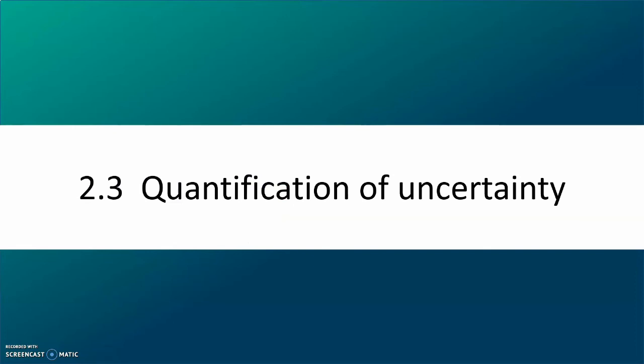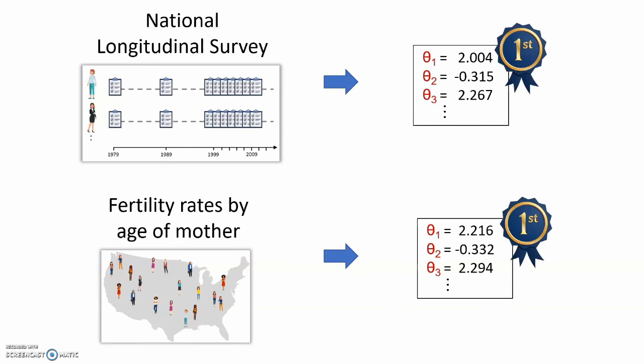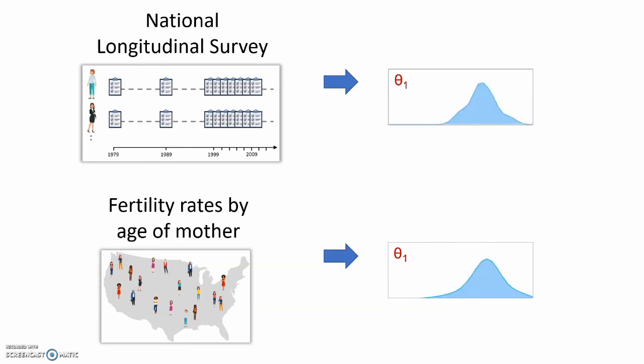Quantification of uncertainty. So here's what we did again. Using the two datasets, the National Longitudinal Survey and the fertility rates, we learned the birth probability parameters. We can display the learned parameter value like this. Here the value 2 is a line a bit further right from 0, and the value 2.2 is a bit further right still. But in fact, Tree of Knowledge does not learn single optimal parameter values like this, instead it learns probability distributions. These are Bayesian posterior distributions that contain all the learnings obtained from the datasets.